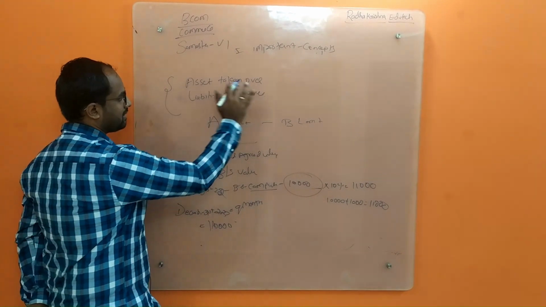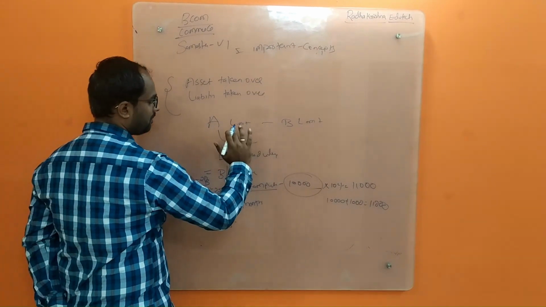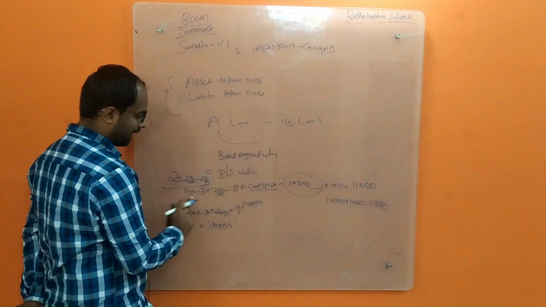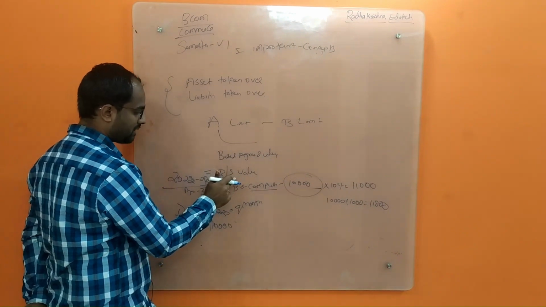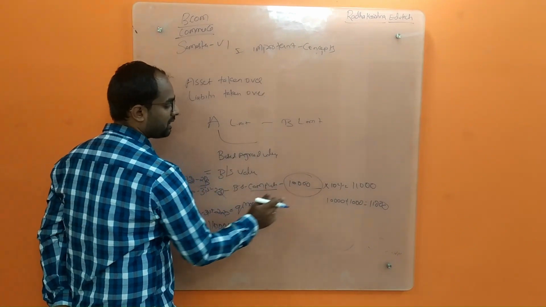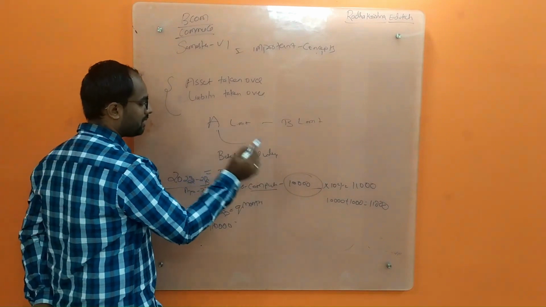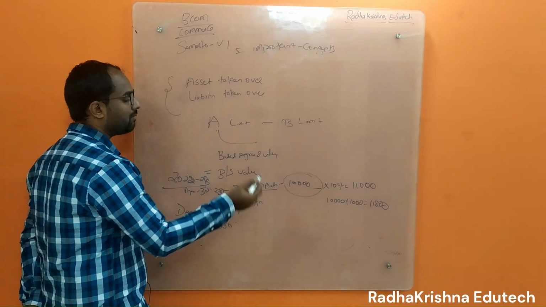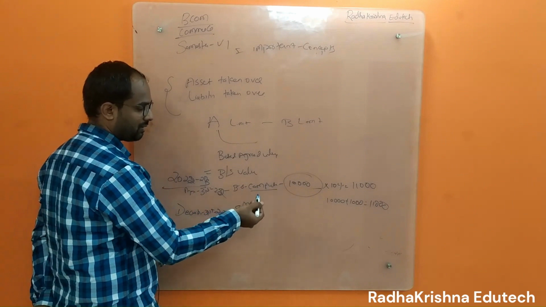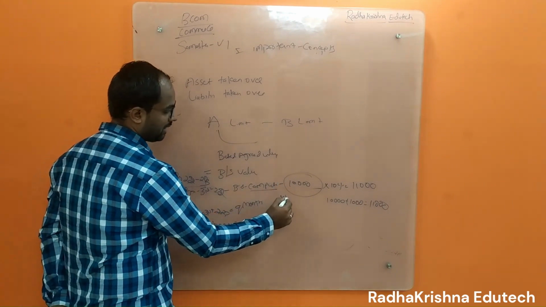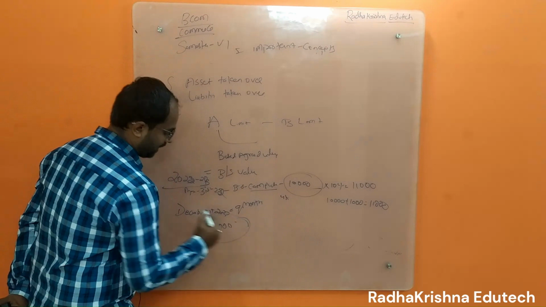So this is an asset taken over from B Limited by A Limited at an agreed value. Agreed value may be your balance sheet value, or sometimes it may be at your market value at 10%, or it may be a reduced value. A Limited will tell you, no, we can't pay that for the computer, we will pay less than 10%. So 900 you have to reduce. So 9,100 you will pay. So this is called agreed value.